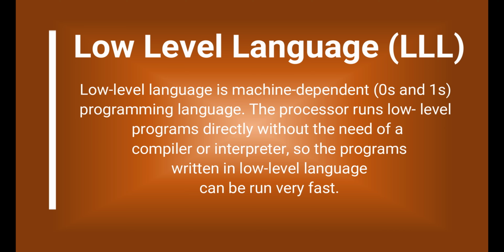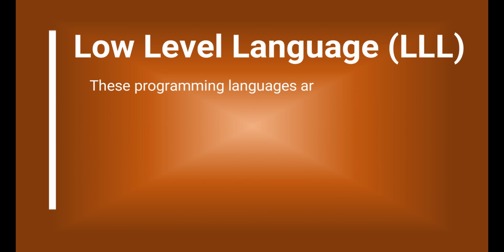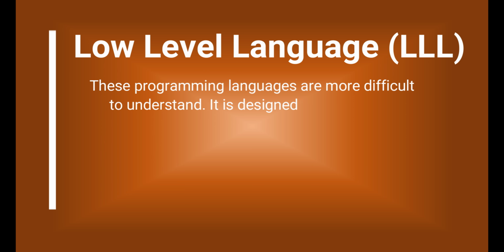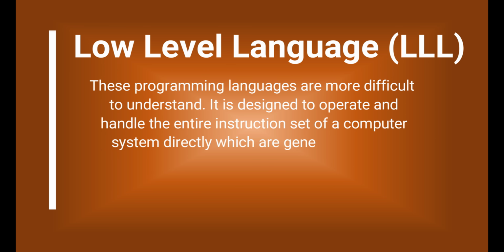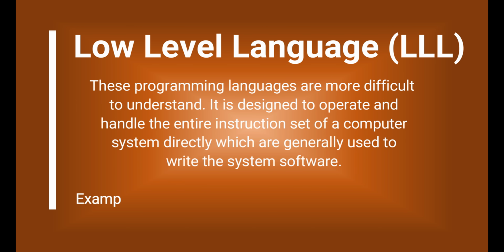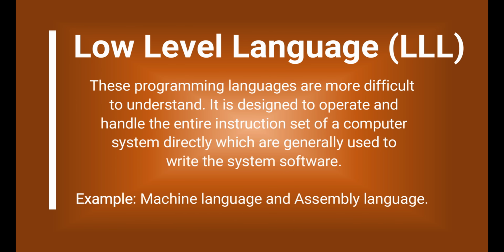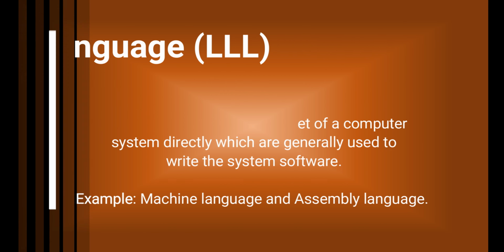The processor runs low-level programs directly without the need of a compiler or interpreter, so the programs written in low-level language can be run very fast. These programming languages are more difficult to understand. It is designed to operate and handle the entire instruction set of a computer system directly, which are generally used to write the system software. Example: machine language and assembly language.